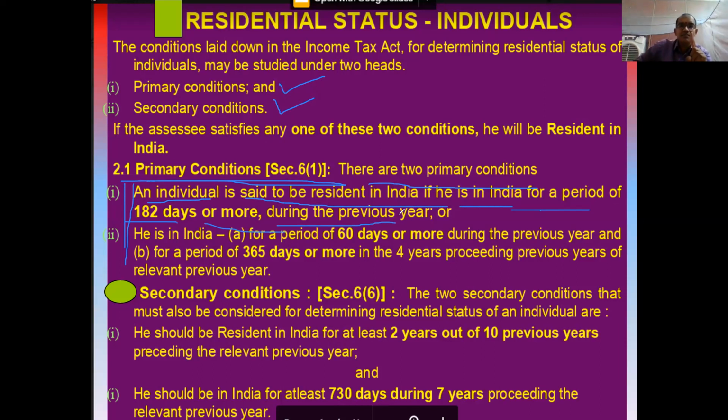It means during the last financial year, that is the previous year, he should be in India for at least 182 days. We have to calculate whether he stayed or not. The previous year starts from April 1st and ends on March 31st. During that year, we have to calculate whether he stayed in India for at least 182 days or not. That is the first condition. Is it clear? Did you note down?